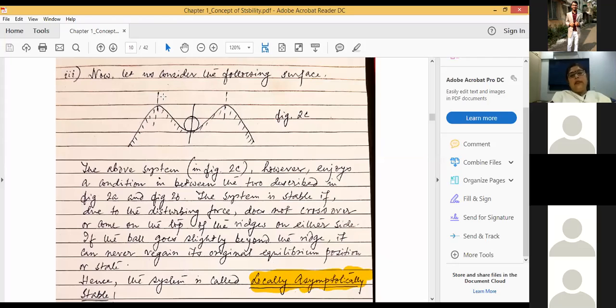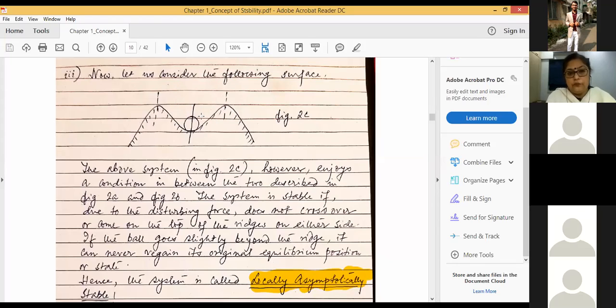So the ball is stable within this region only, or the system is stable within this region only. So to differentiate between these two situations, the nature of the stability of the system is depicted by the term locally asymptotically stable. Why? Because when the system is locally stable, it will be asymptotically stable.